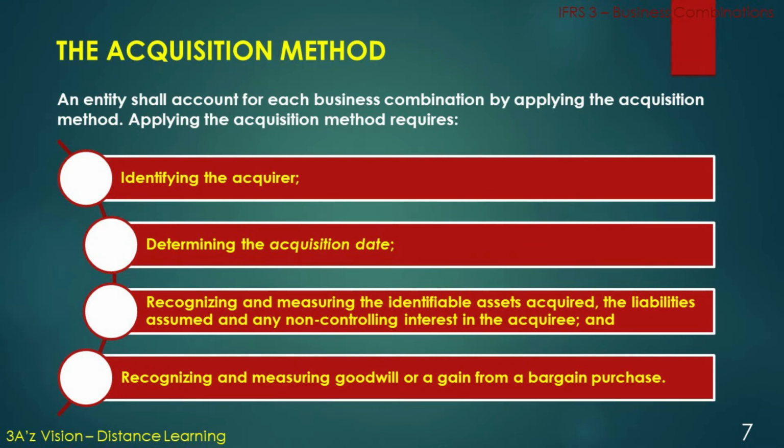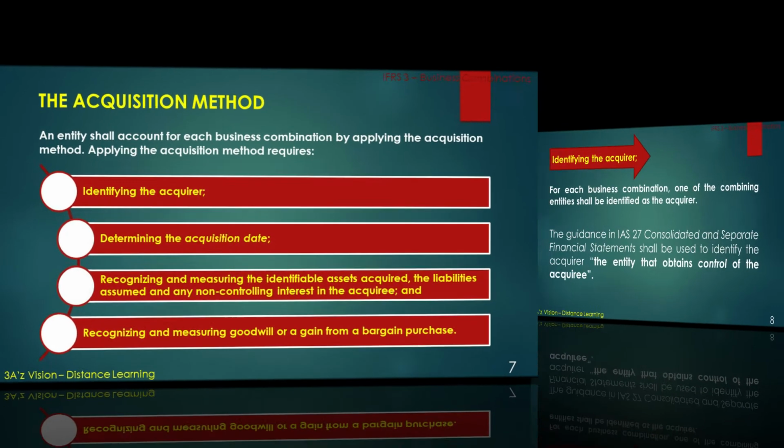The fourth element, that is the acquisition method. An entity shall account for each business combination by applying the acquisition method. Applying the acquisition method requires, first of all, identifying the acquirer. Secondly, determining the acquisition date. And thirdly, recognizing and measuring the identifiable assets acquired, the liabilities assumed, and any non-controlling interest in the equity. And finally, the fourth, recognizing and measuring goodwill or a gain from a bargain purchase.